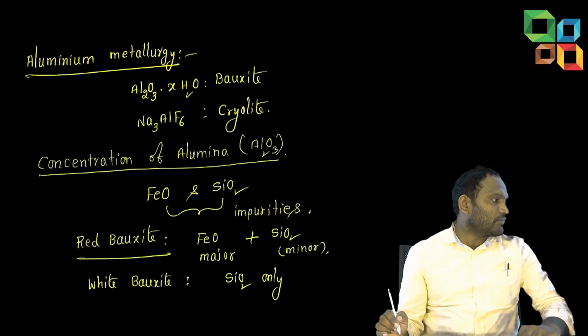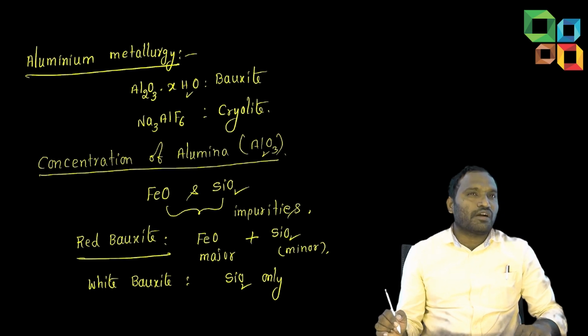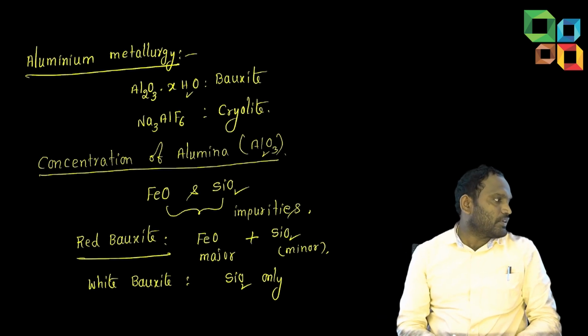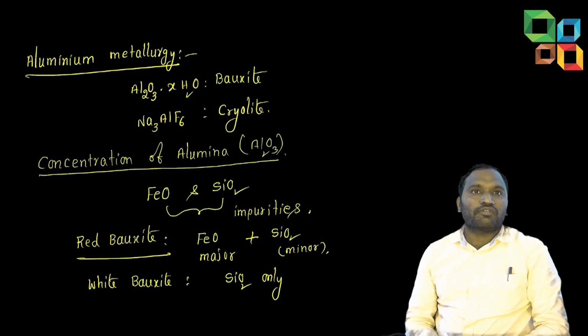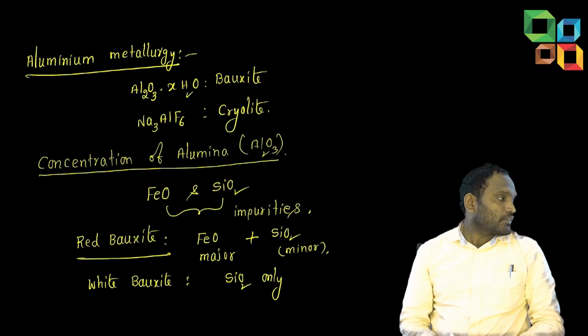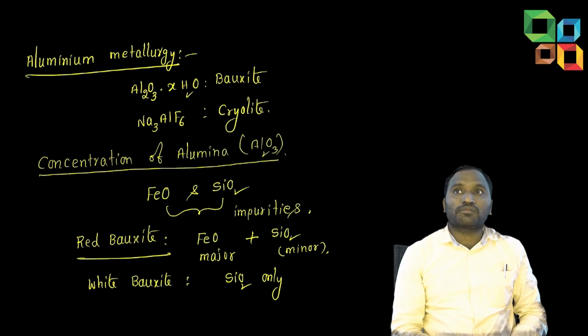It contains silica impurity. Alumina with 2 moles of water is bauxite. Bauxite is the main ore for aluminium. Main ore means extraction is easy, and economically it is profitable.